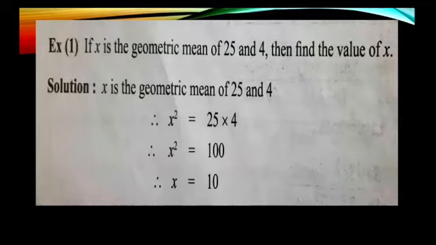Example 1. If x is the geometric mean of 25 and 4, then find the value of x. Solution. x is the geometric mean of 25 and 4. Therefore, x square is equal to 25 into 4. Therefore, x square is equal to 100. Taking square root from both the sides, we get x is equal to 10. Therefore, the value of x is 10.